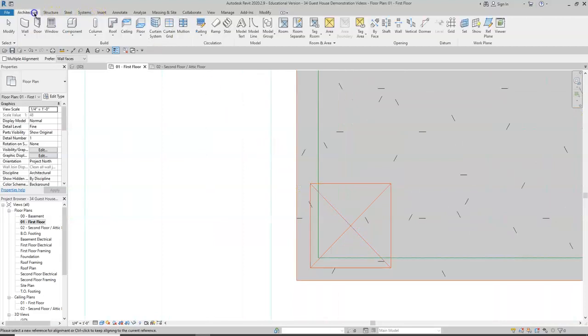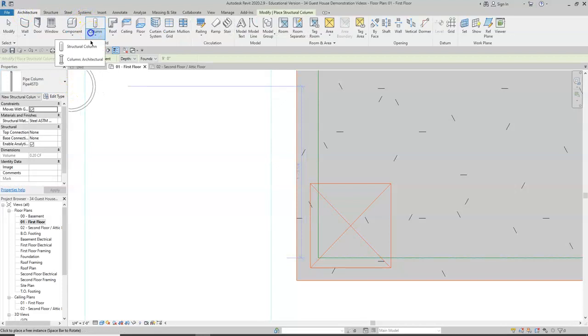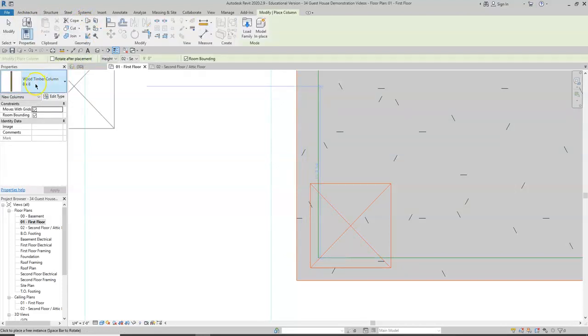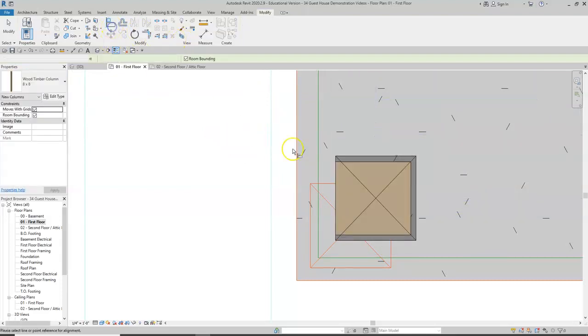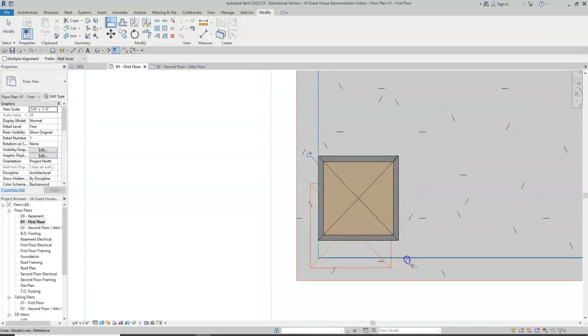Same thing here, we'll go back, we'll go to column, the architectural column, and that will activate the last element we used. Click it down, and then we can align. Line to column and line to column.